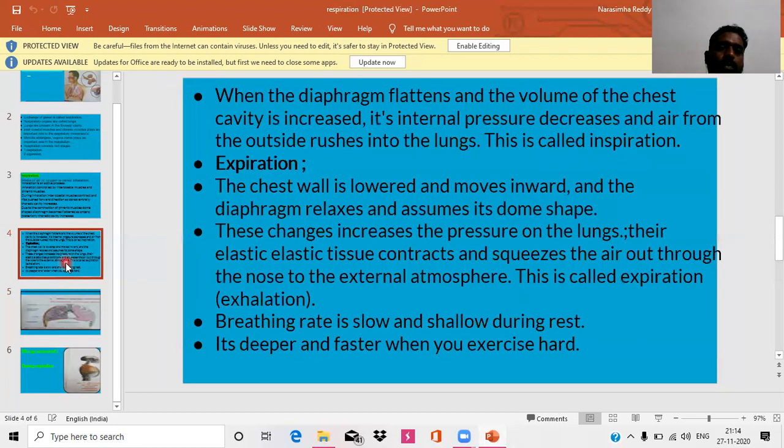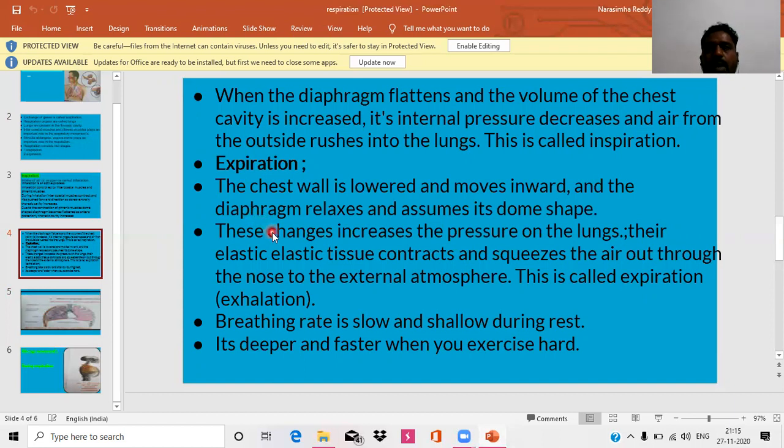Then we go to expiration. What is meant by expiration? This is quite opposite to inspiration. In this, the intercostal muscles relax. Due to this, the rib cage comes back to its original place, and the diaphragm muscles, means phrenic muscles, relax. Then the flattened diaphragm attains its dome shape again.